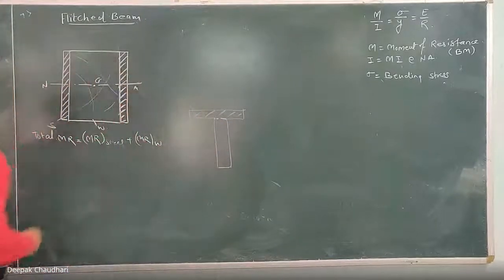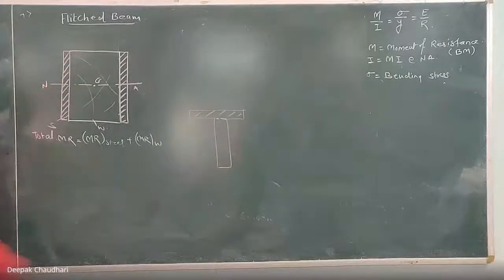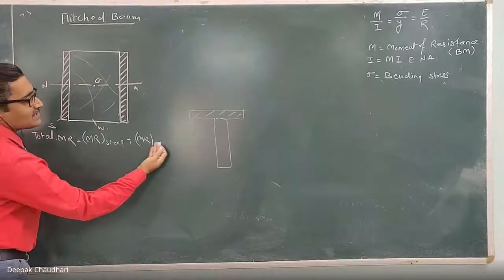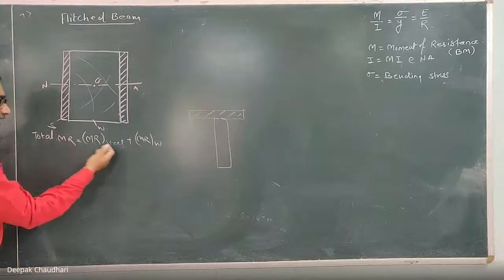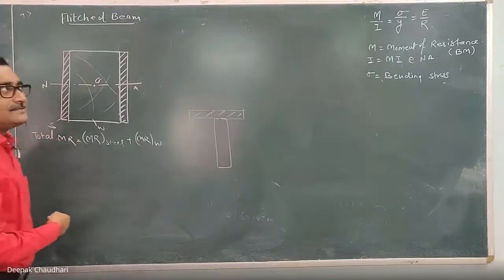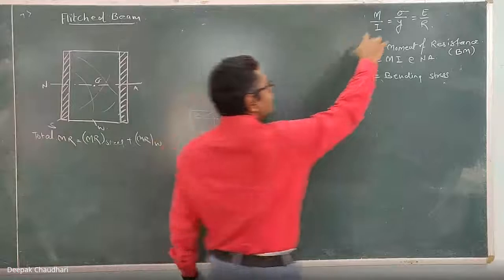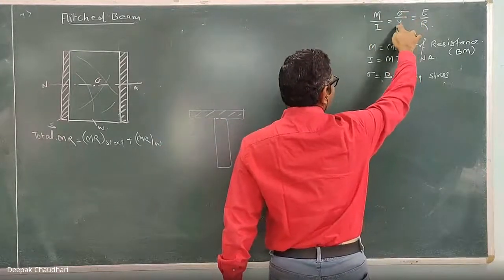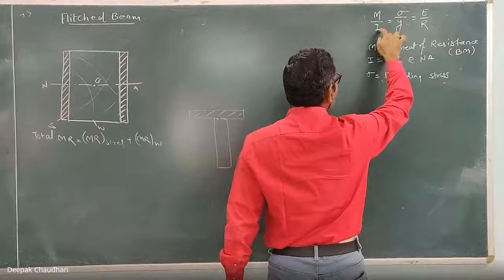Clear? Exactly in a similar way here, the total moment of resistance of this cross section is equal to the moment of resistance of steel plus the moment of resistance of the wood. Now, how can we calculate the moment of resistance of the steel? The moment of resistance of the steel can be calculated as the bending stress induced in the steel in any particular layer into the moment of inertia of that steel part.